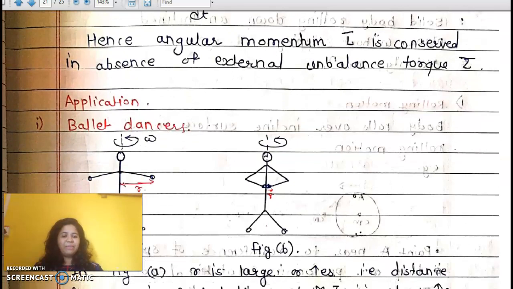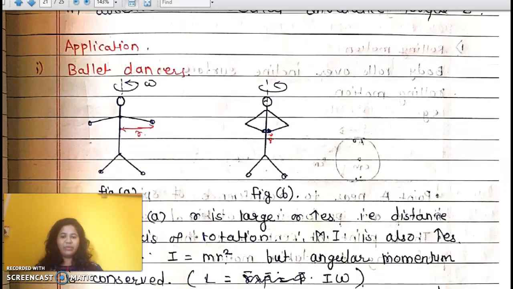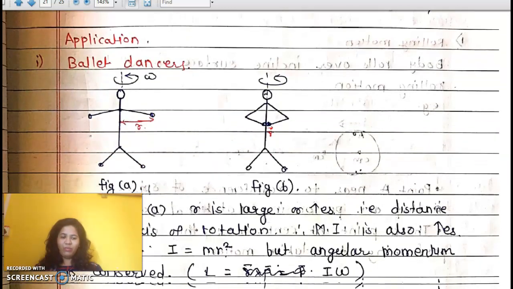Now what are the applications? Have you seen the ballet dance? In ballet dance, when the hands move away, the speed increases, and when they come closer, it decreases. Similarly, by moving the position of the hands, the ballet dancer rotates on one leg.